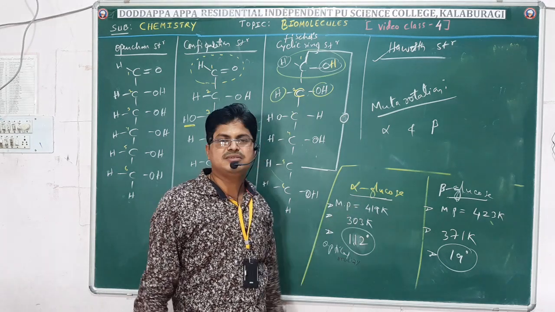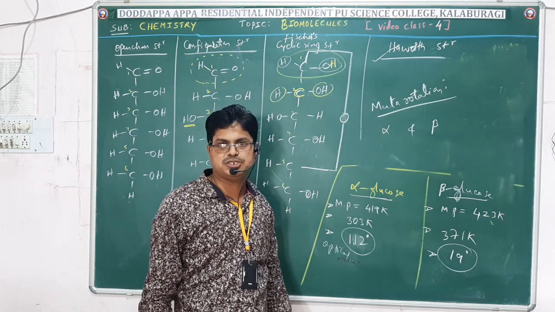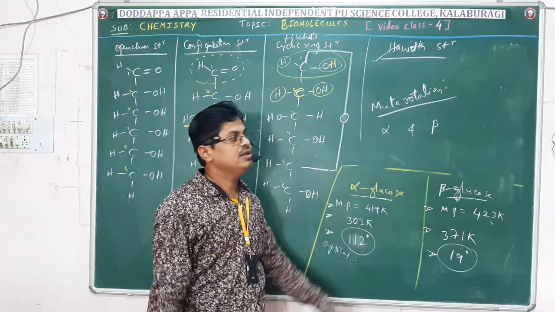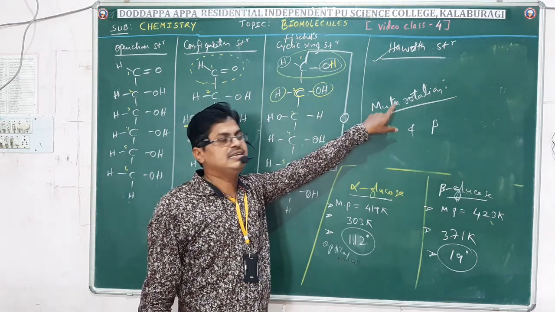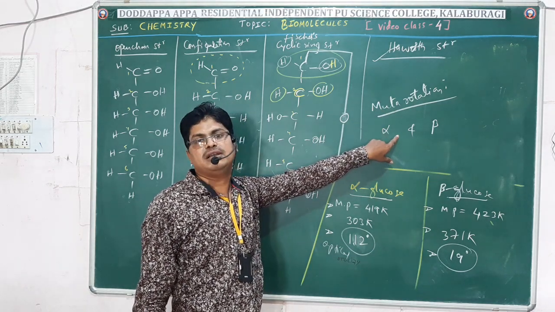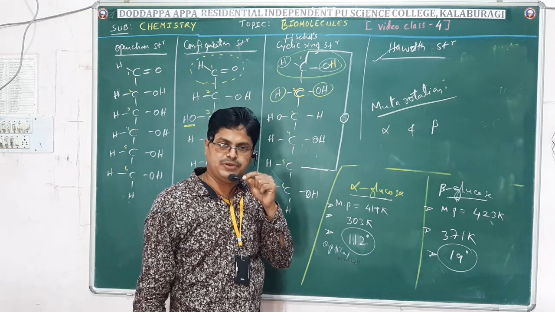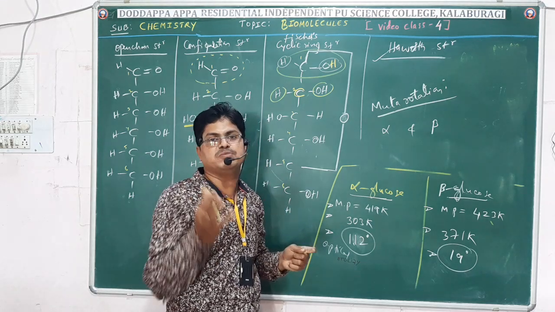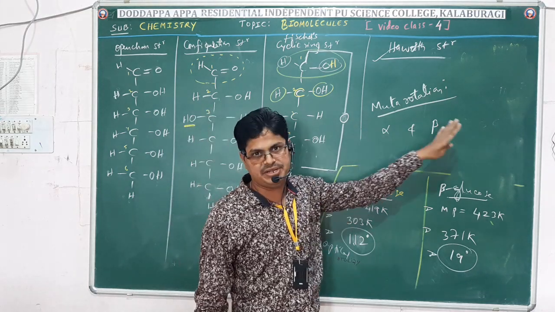See, glucose exhibits a property of what? Mutarotation. Then what is mutarotation? Mutarotation can be defined as a change in the optical rotation of a solution of glucose of either form. It may be alpha form or beta form.